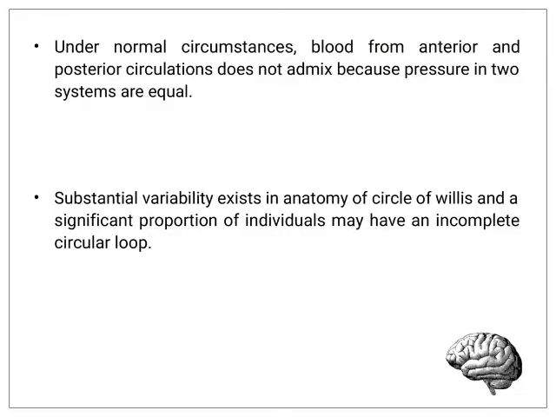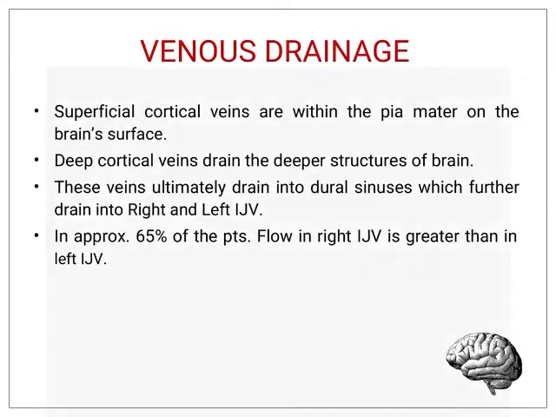Under normal conditions, blood from the anterior and the posterior circulation does not admix because pressure in the two systems are equal. Substantial variability exists in anatomy of circle of Willis, and a significant proportion of individuals may have an incomplete circular loop. The second heading we will study is venous drainage.